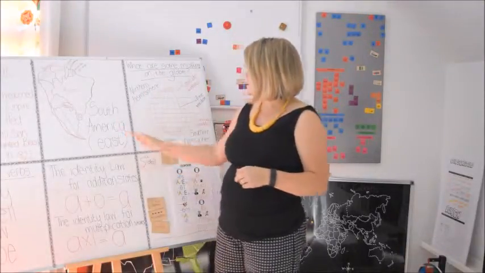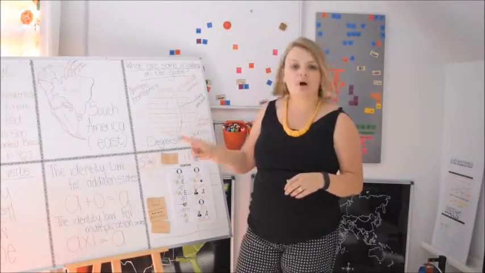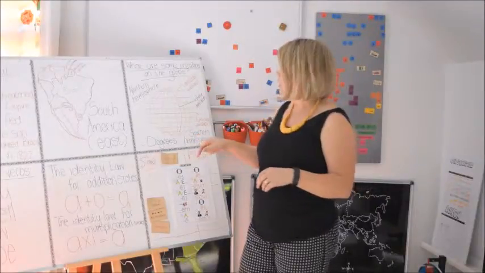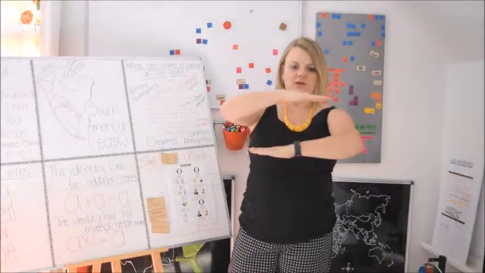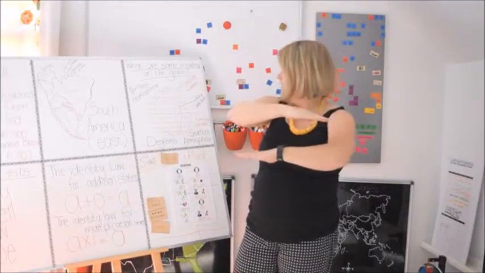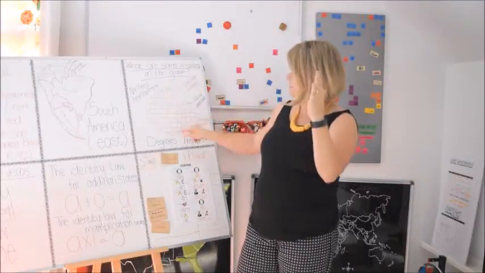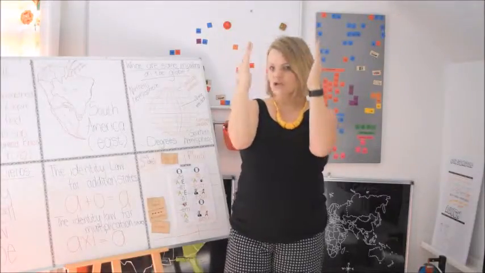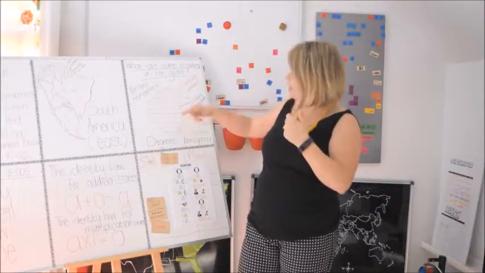So, South America East, for geography, what are some markings on the globe? Some markings on the globe are latitude, which is parallels. So we're going to show parallels. Latitude, parallels. Longitude is meridians. It's the long lines on the globe. So longitude. And then prime meridian is that one line.